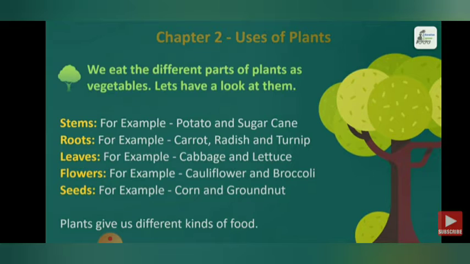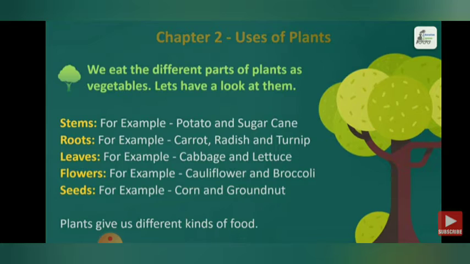Other than this, we eat the different parts of plants as our food, and these are included in the vegetables. So we eat the different parts of plants as vegetables. Let's have a look at them. Stems, for example, potato, sugarcane. These are the stems, and we eat them as our food.